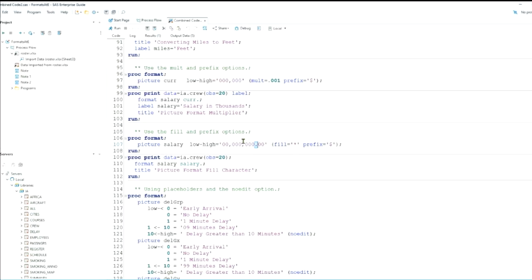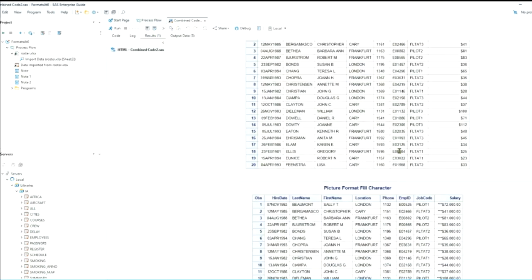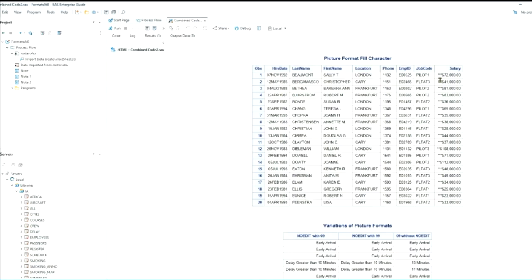And I'm saying if the salary isn't big enough, then use asterisk to fill out the space and use a $ sign. And here we see the fill. So here, notice we don't really need to have the decimal places because they're all 0.00, but we get the asterisk and the $ sign.